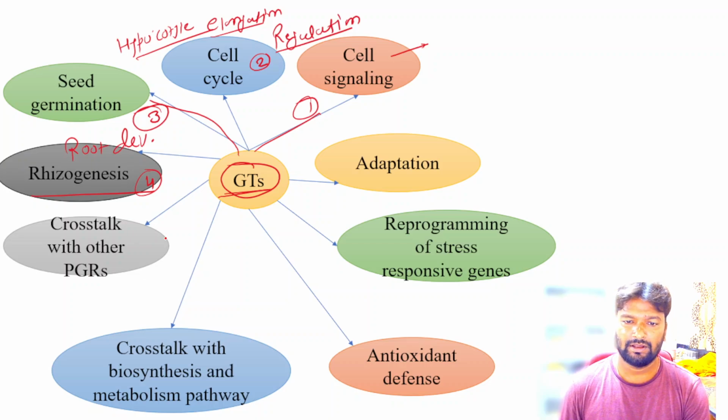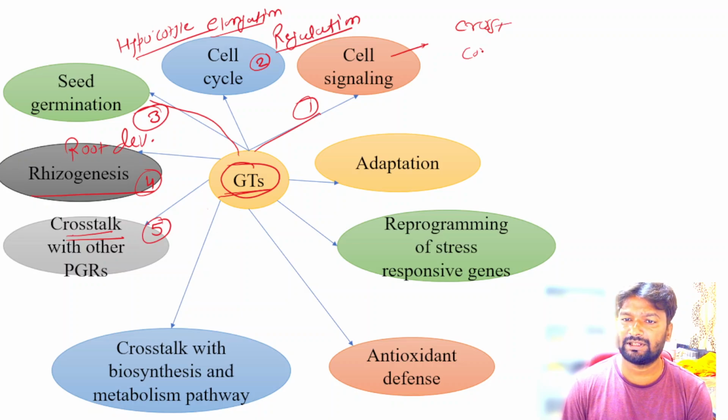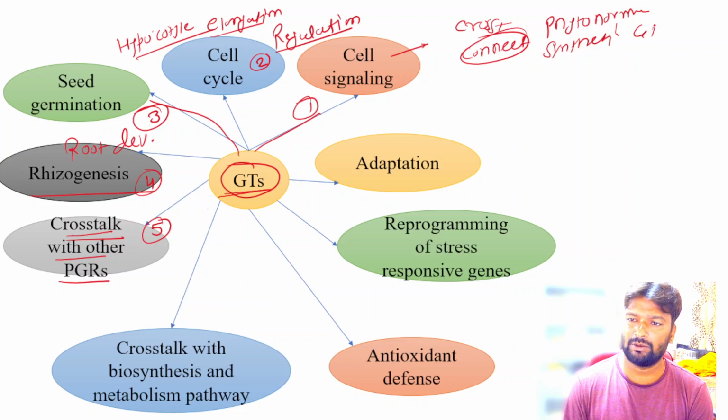Also, one of the important functions is that these gasotransmitters can crosstalk. Crosstalk means they can cross or connect with other PGRs, plant growth regulators, like phytohormones or synthetic growth regulators.